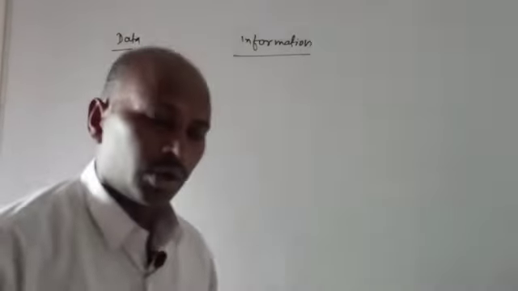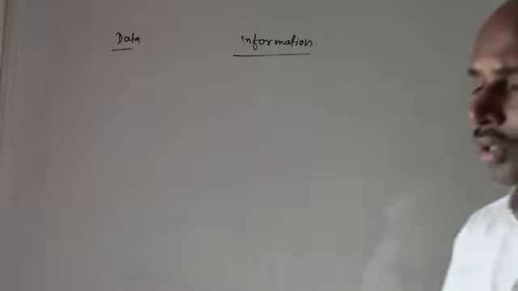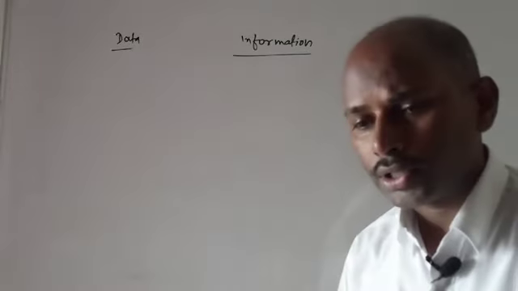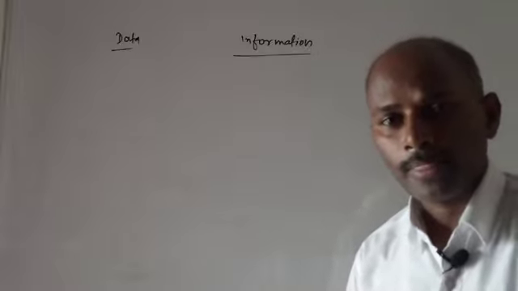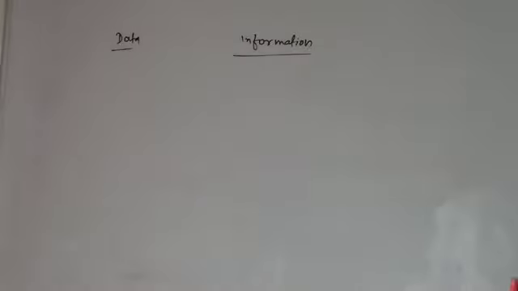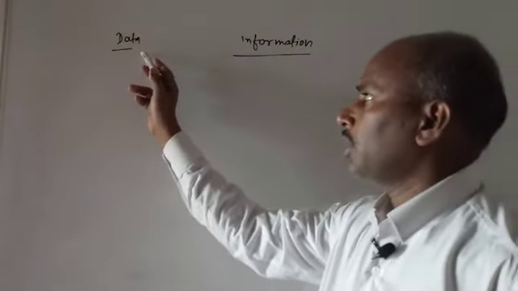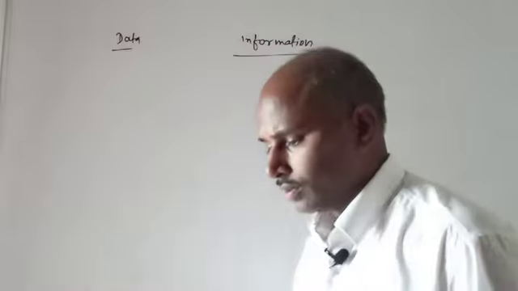Why is a computer called a data processor machine? Because a computer needs instructions to start working. So, in this class, I want to make clear the difference between data and information.